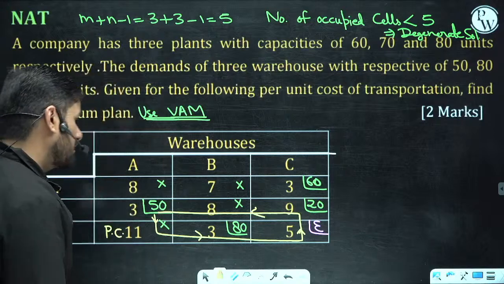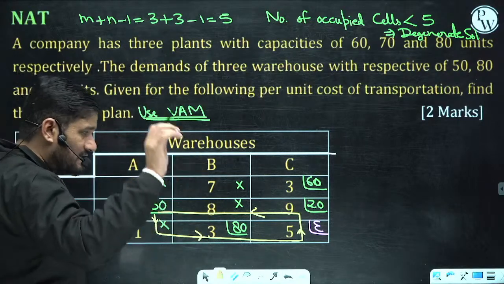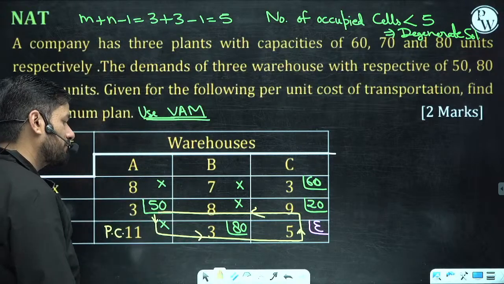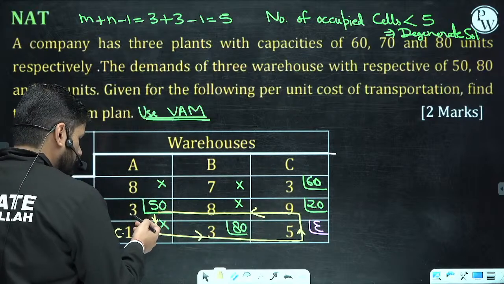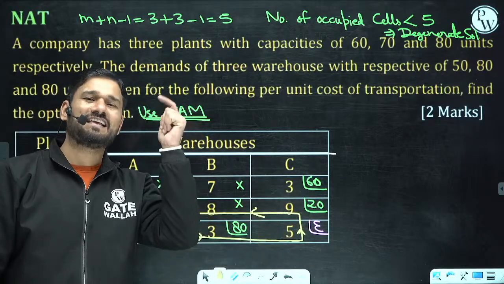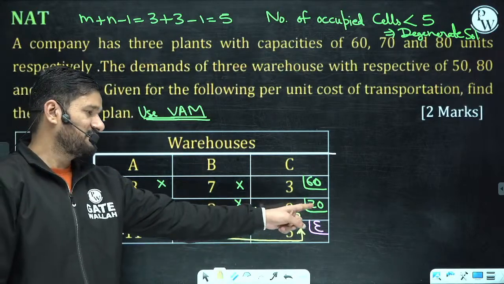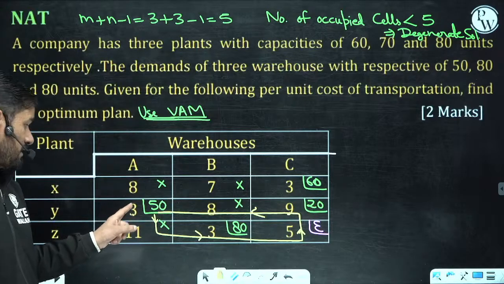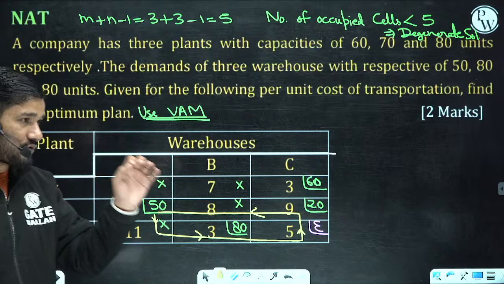Tell me, whatever cells you are using right now, what is the sum of the per unit cost? This is really an excellent technique. The sum of the per unit cost is 12 rupees. So you are using these filled cells, and right now the sum of the cost is 12 rupees.